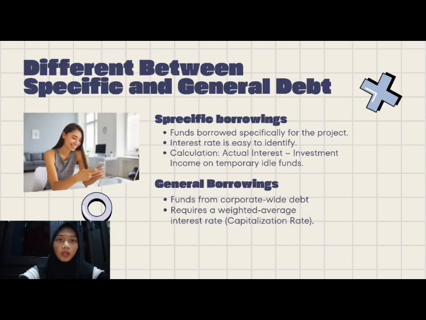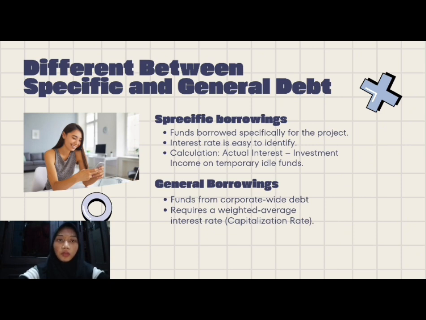Now let's look at the difference between specific and general debt. Specific borrowings are funds borrowed specifically for the project. The interest rate is easy to identify, and the calculation is interest minus investment income on temporary idle funds.